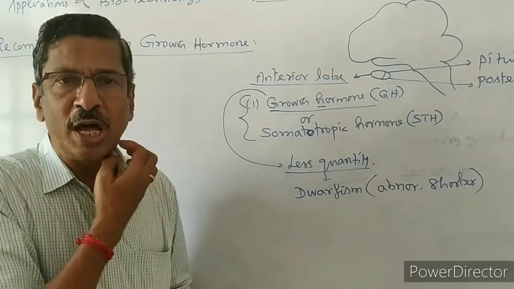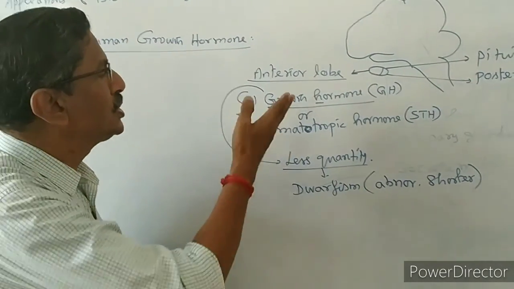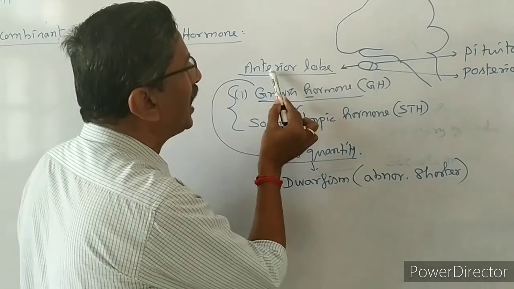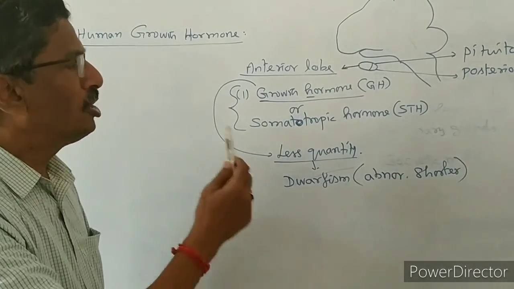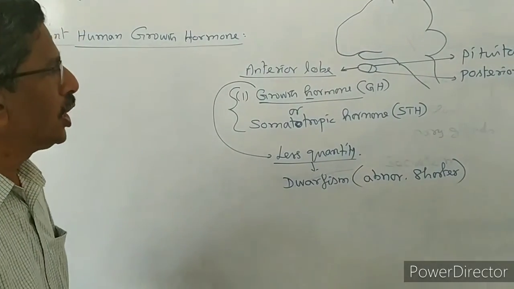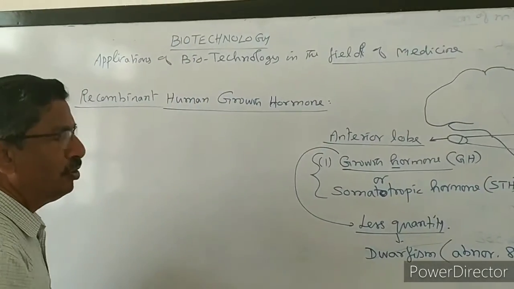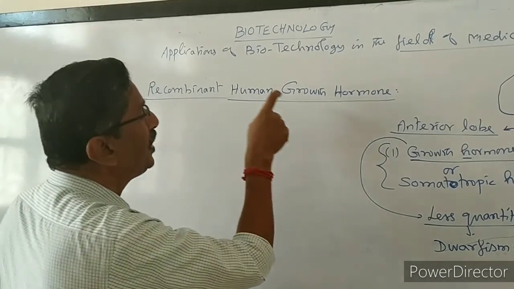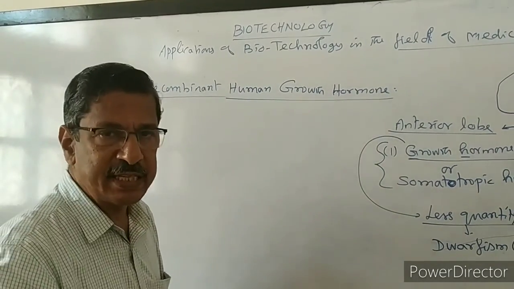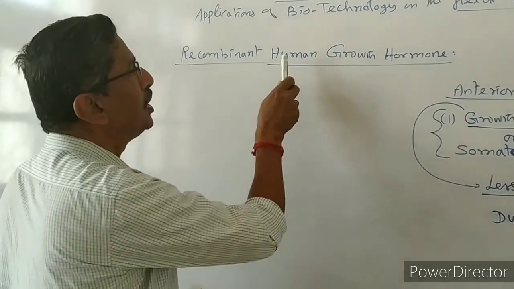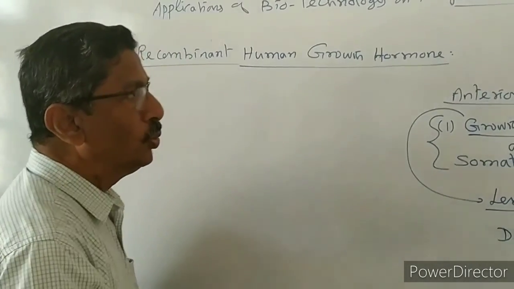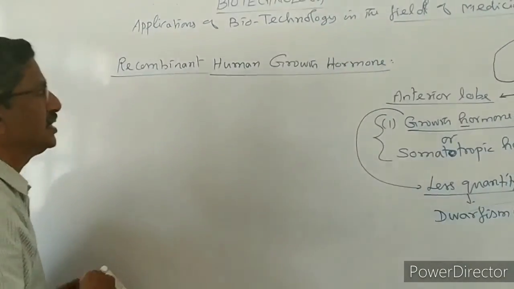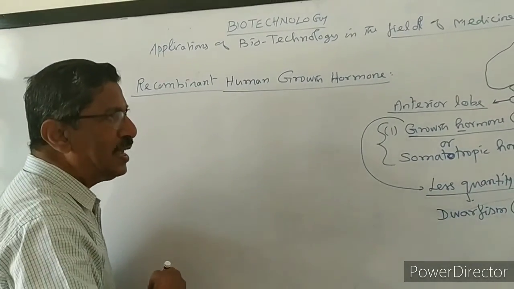Even here, with the old method, it is very, very difficult to extract the growth hormone either from the anterior lobe of the pituitary gland or from the blood. So now we are applying biotechnology, and by using recombinant technology, we are synthesizing, that is, manufacturing human growth hormone artificially. Whenever biotechnology comes in, we do this artificially. Once again, I am going to take the same approach.